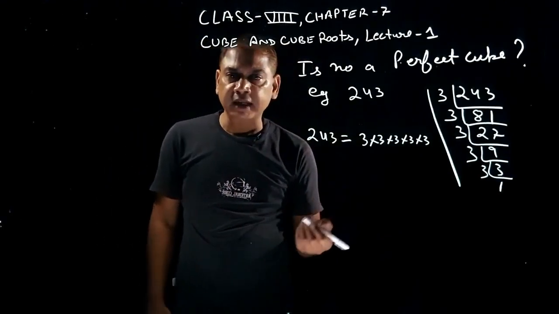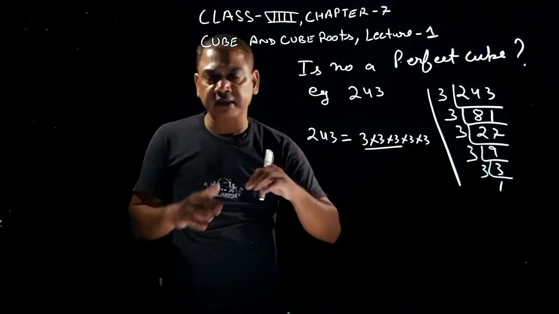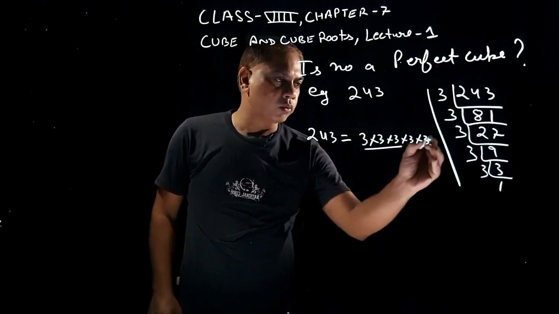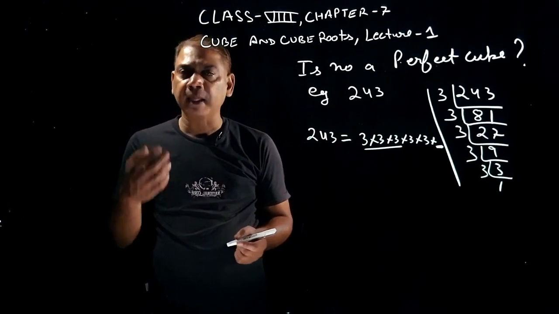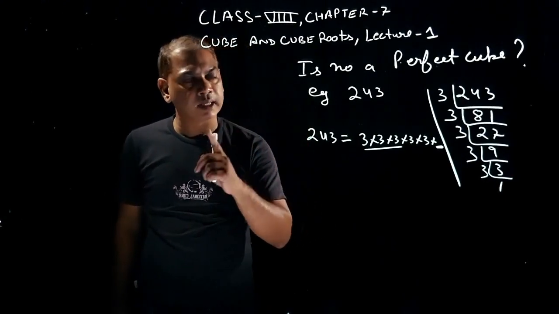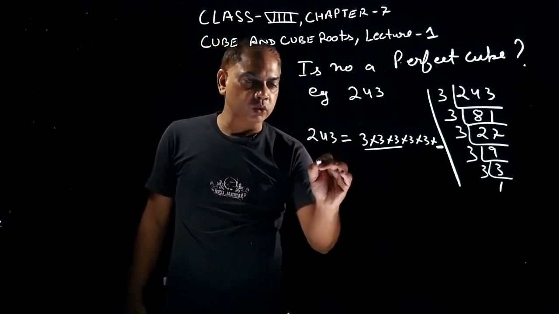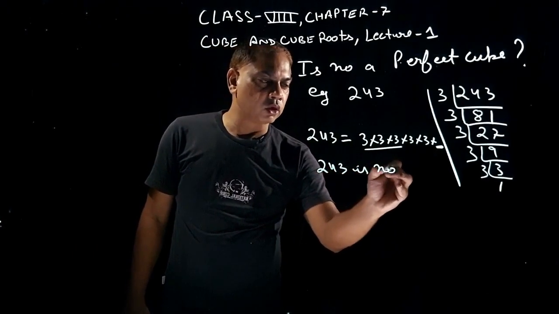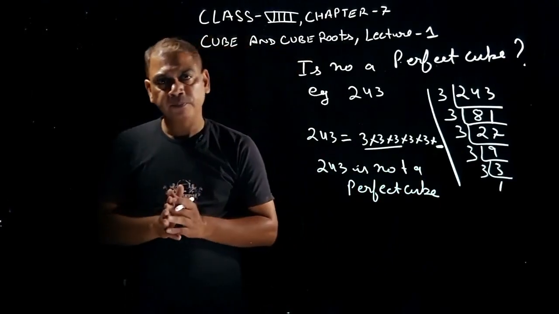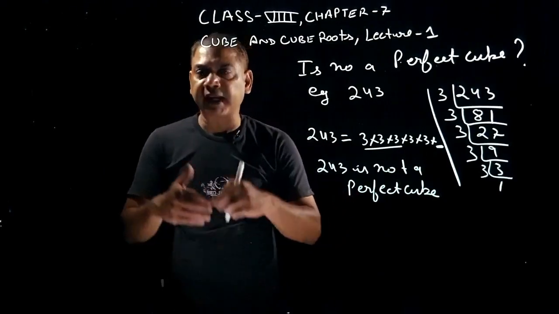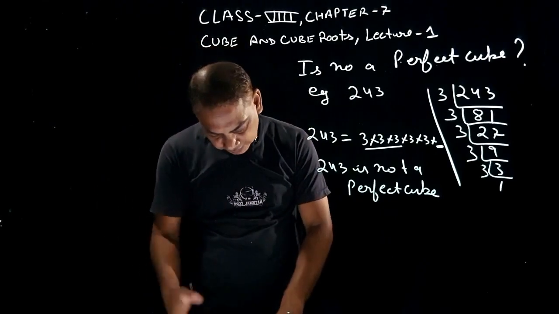Now start making groups of 3. I made one group, but the second group of 3 is not forming, because one 3 is missing. There are only two 3s, and for the second group I need one more 3, but it is not there. So since the group is not forming, you can say that 243 is not a perfect cube. Clear, students? The number in which grouping does not form is not a perfect cube. Okay, right. Now take one more example.